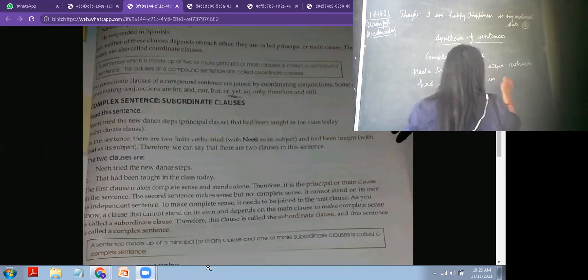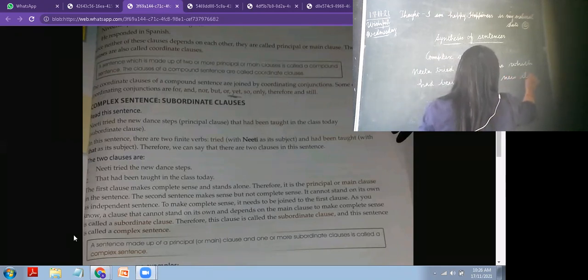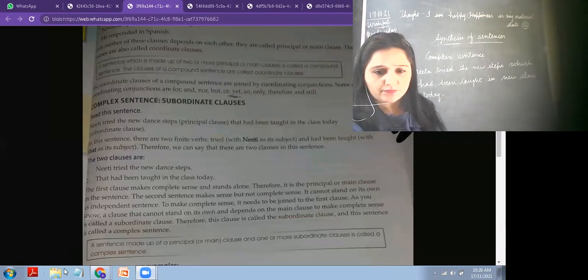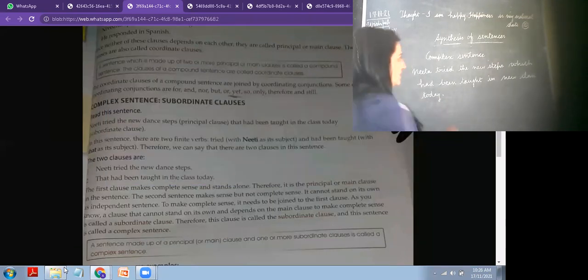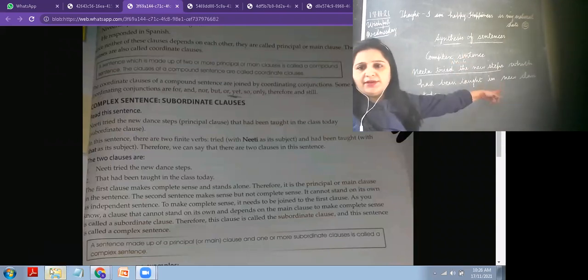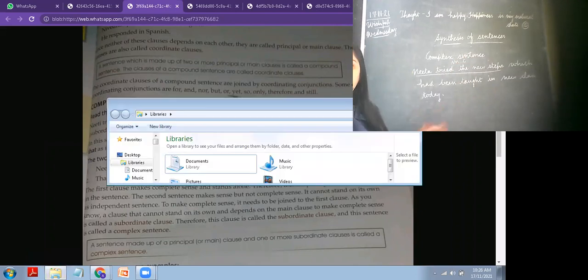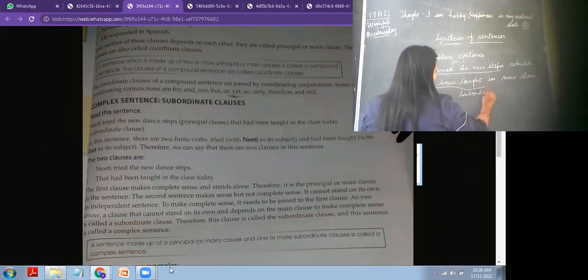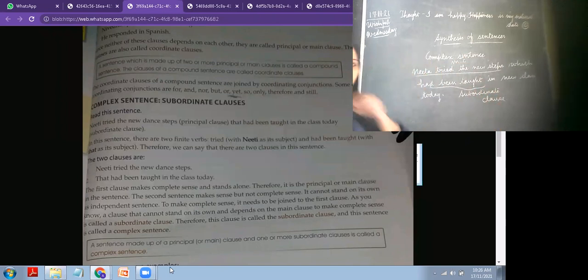So what is the main clause here? Can you tell me what the main clause is here? Ma'am, Neeta tried the new steps. This is the main clause, because if I write Neeta tried the new steps, it is complete. But this sentence is not complete: which had been taught in the class. What had been taught in the class? So it is the dependent clause or subordinate clause. It is dependent on the main clause. So this is called a complex sentence.